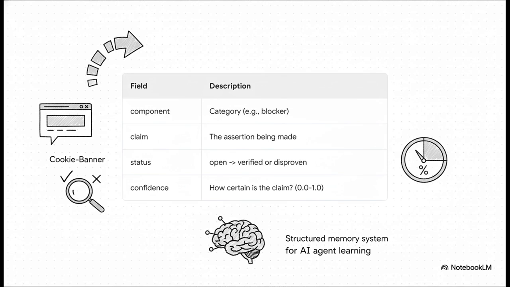And you can see that leap in intelligence right here. The system isn't just logging a click, it's framing it as a claim. Like, hey, I think this element is a cookie banner. Then it gives it a status, was that claim verified or proven wrong, and a confidence score. Just like that, a simple action has evolved into a real, trackable idea.